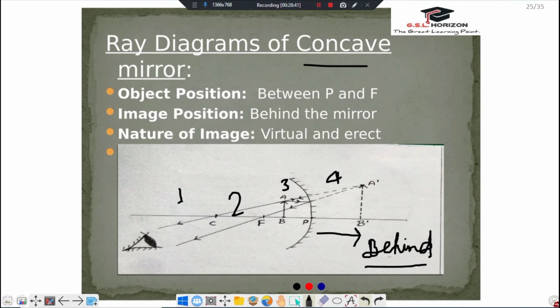So we can consider like this: when we place the object in 1, then the images are formed. This is the object and this one is its image.